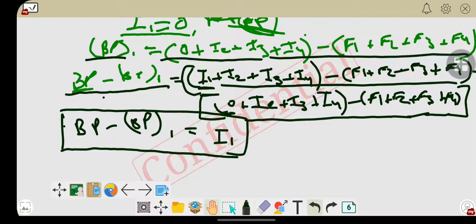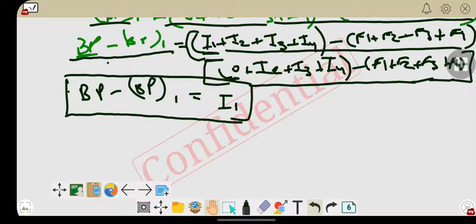So this is calculated in the case of cylinder number 1. Similarly, cutting off cylinder numbers 2, 3 and 4 one by one, the brake power of the remaining 3 cylinders is determined. In that manner, it can be written as indicated power I1 here.